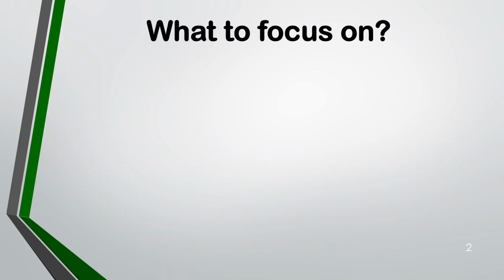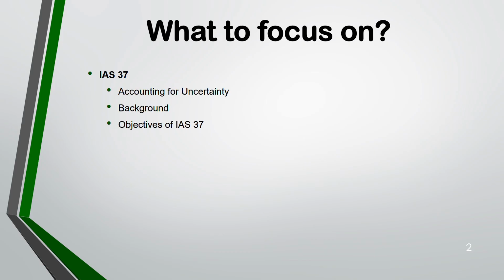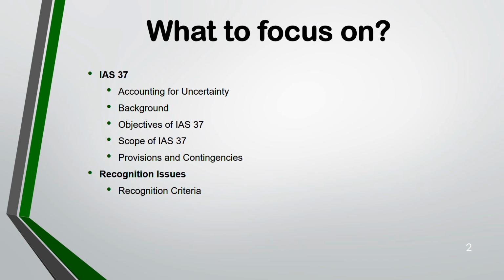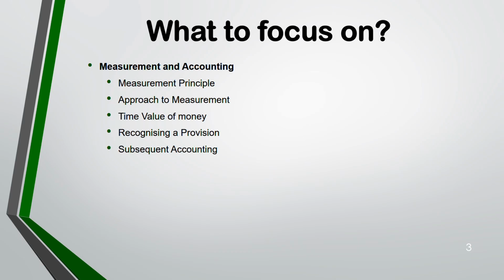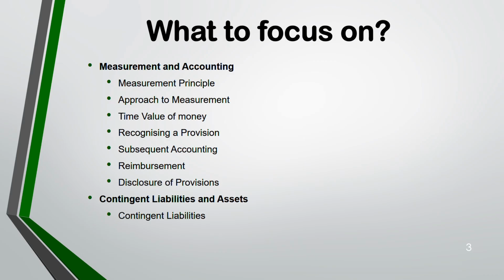Now in here, under IAS 37, accounting for uncertainty, background of IAS 37, objective of the standard, scope of the standard, provision and contingencies. Then under recognition issue, we are going to go through the criteria, present obligation, probable transfer, reliable estimate, and the measurement principle, approach to measurement, time value of money, recognizing a provision, subsequent accounting, reimbursement, disclosure provision, and under contingent liability and asset, contingent liability and asset, and summarize.